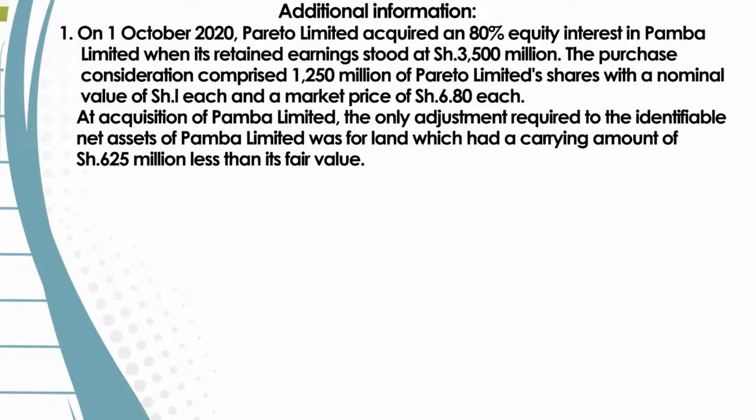Also we are told that at the date of acquisition of Paba, the only adjustment required to the identifiable net assets of Paba was for land with a carrying value of 625 million less than the fair value.